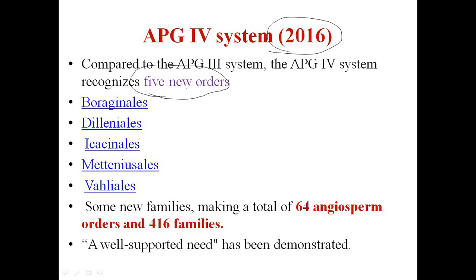Along with this addition of 5 new orders, and some new families, a total of 416 families with 64 orders are constructed. So this is a well supported need which has been demonstrated in the recent 2016 APG 4 system.